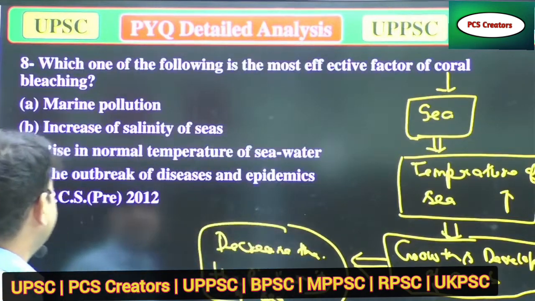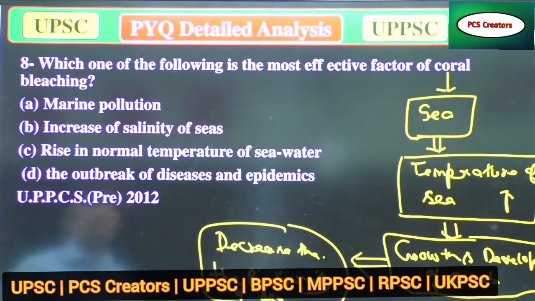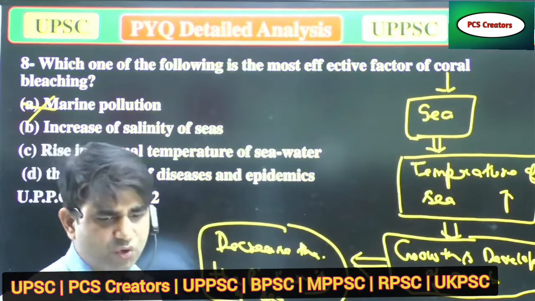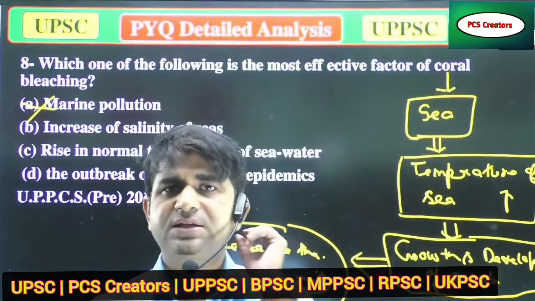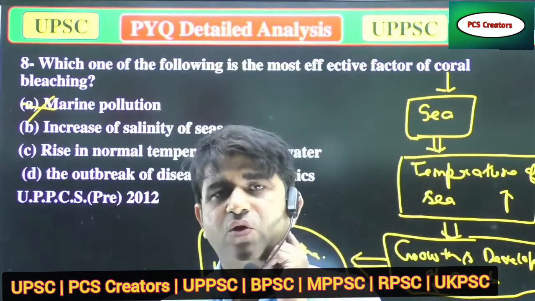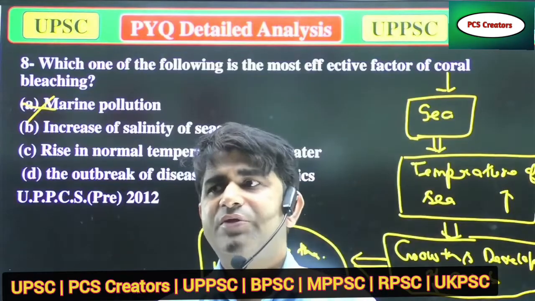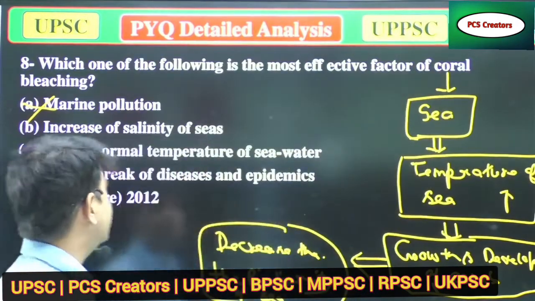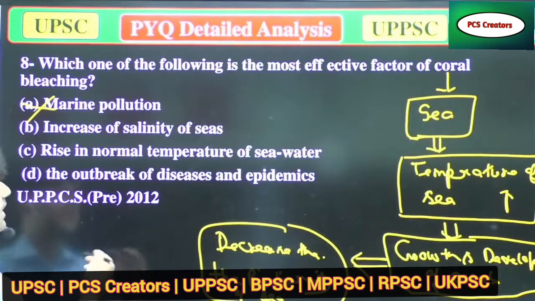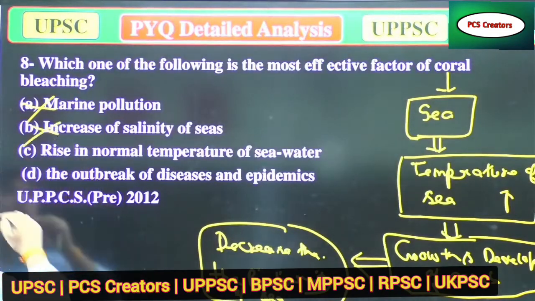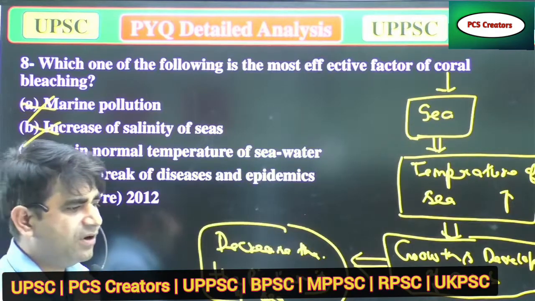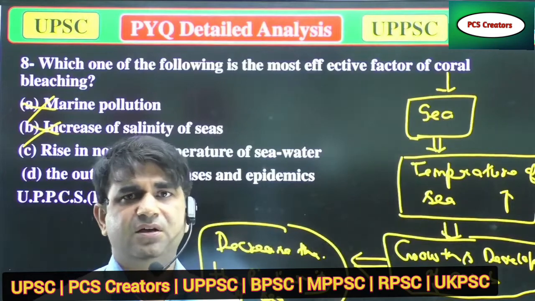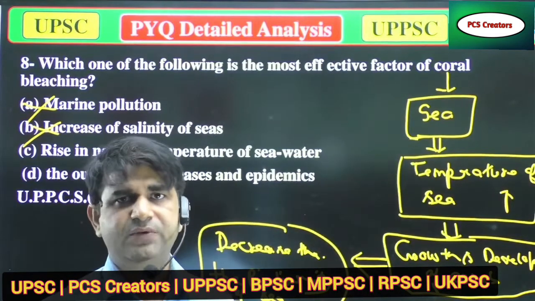So what would be the correct answer? Marine pollution is wrong, because when there is marine pollution, the sea, or marine water, has itself some capability by which it can tolerate it, so that could not be the correct answer. Increase in salinity of seas will also not be the correct answer, because salinity will not affect the life cycle of corals.